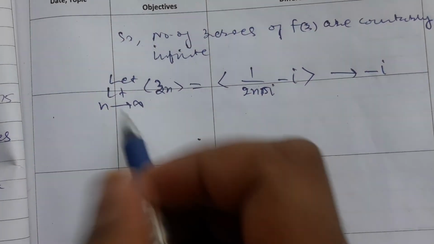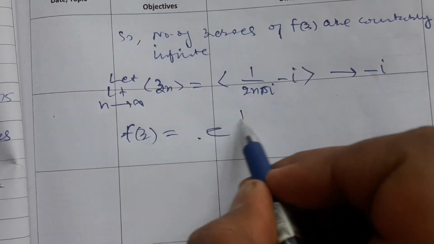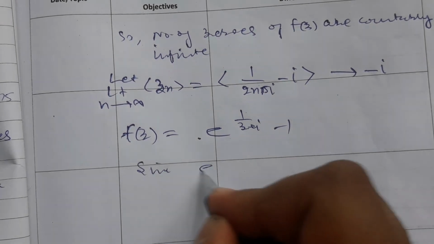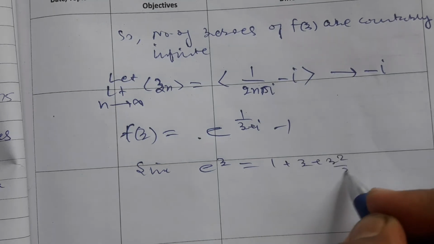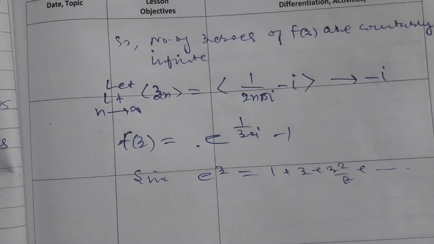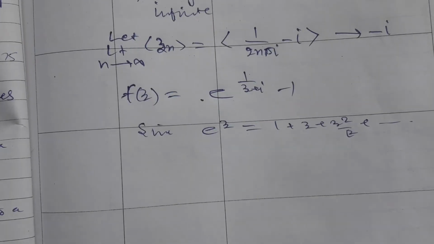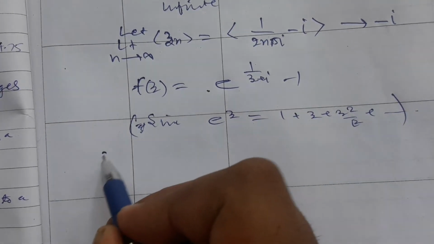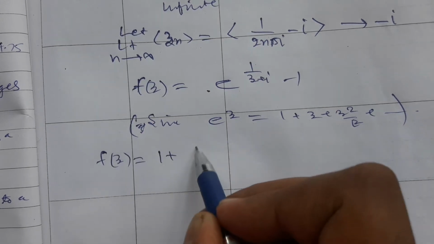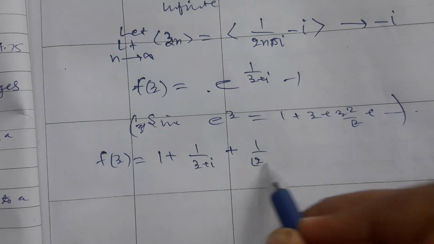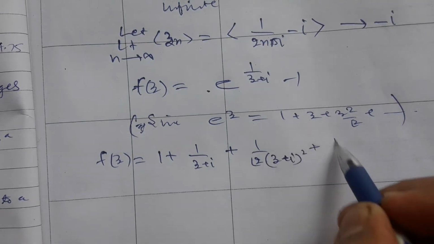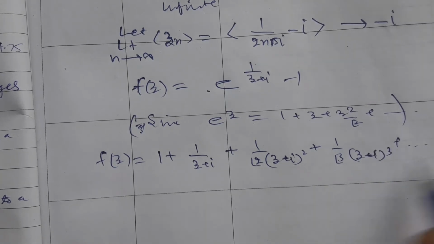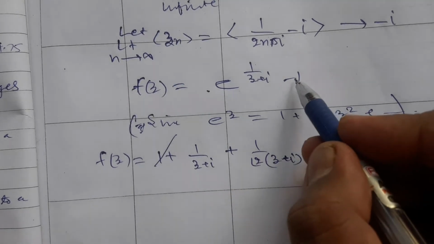Since e to the power z is 1 plus z plus z squared by 2 factorial and so on, the expansion of the exponential function, we expand like this. f of z equals 1 plus 1 upon z plus i plus 1 upon 2 factorial z plus i to the power 2 plus 1 by 3 factorial z plus i to the power 3, and similarly. The 1 and minus 1 cancel, because this minus 1 is in f of z.